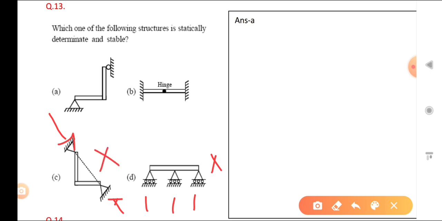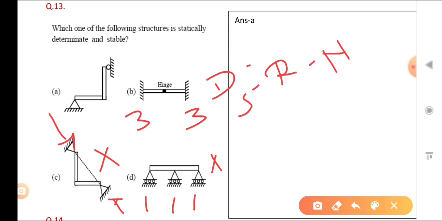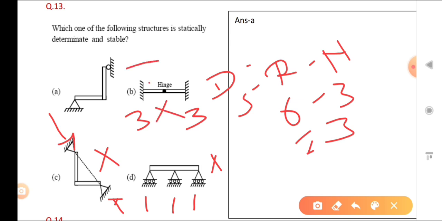Now you can see Ds is how much there. Here 3 plus 3, so how much, 6. Ds is equal to R minus n, so R is 6, minus 3, that is 3. So that is also not determinate, so indeterminate, so that is also not correct. Here you can see the reaction is not concurrent. Okay, so that is your option A is right.